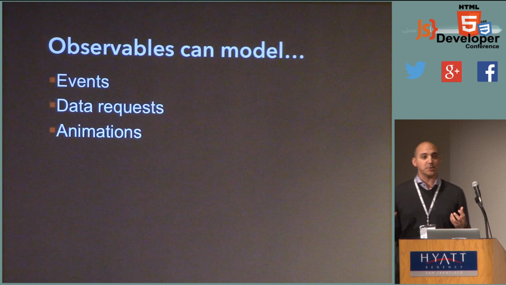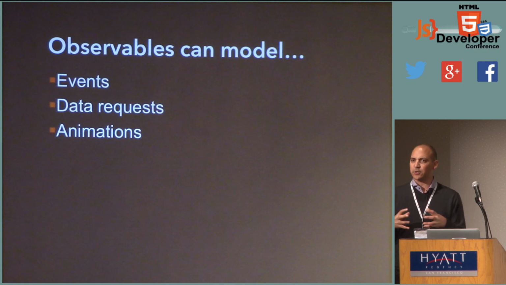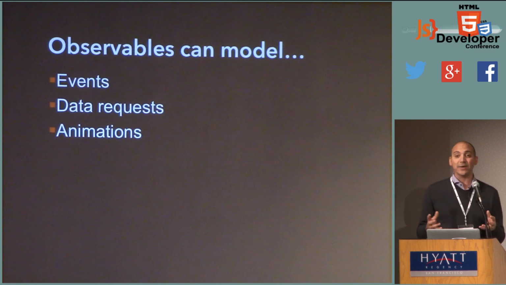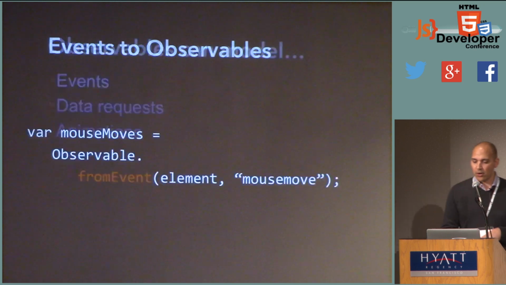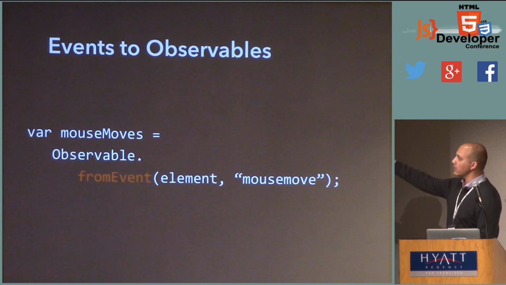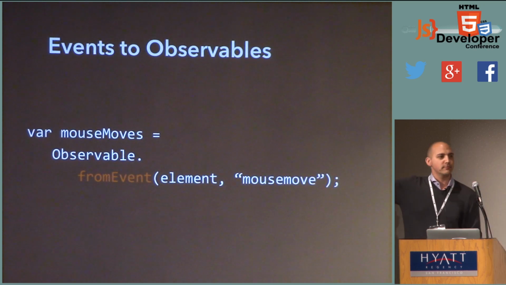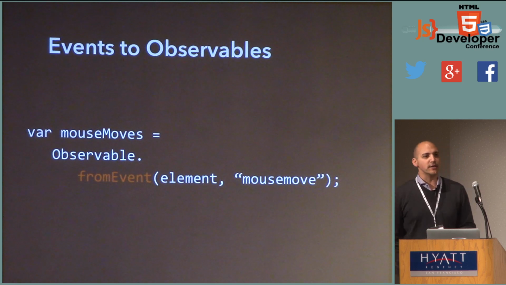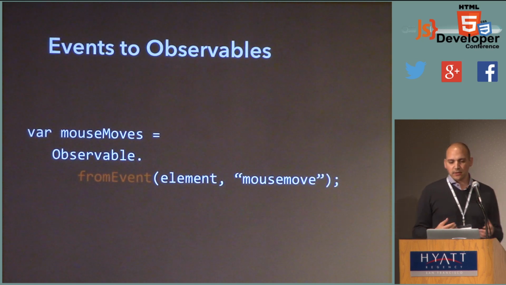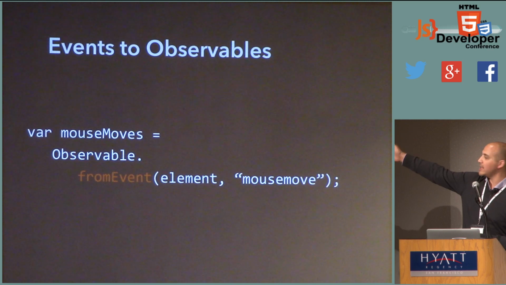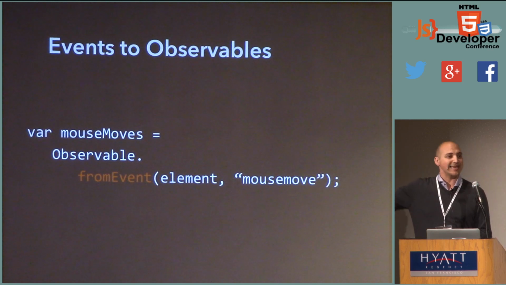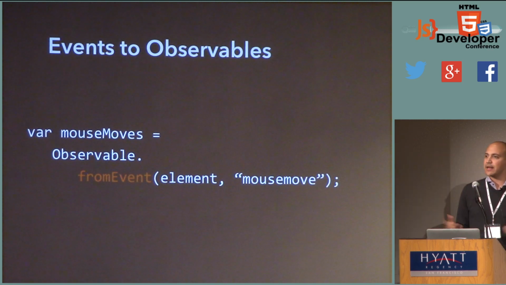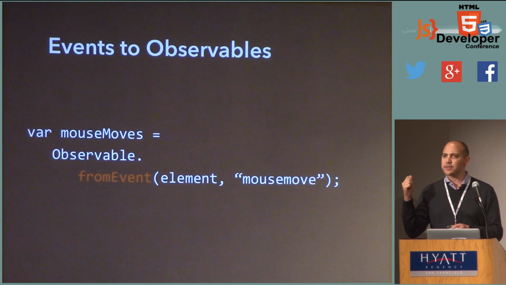And they can model it in such a way that we can combine all these things, glue them together seamlessly in a way that you can't with promises. Now, if I want to convert a regular old event to an observable, it's as simple as this. I can use this from event helper function, pass in a DOM element and give it the name of the event, and I get out an observable. And now this is something that I can map and filter and do all the operations that I showed you earlier.